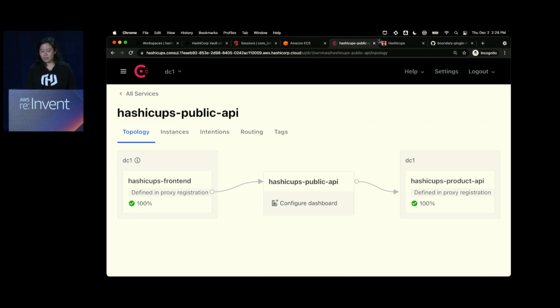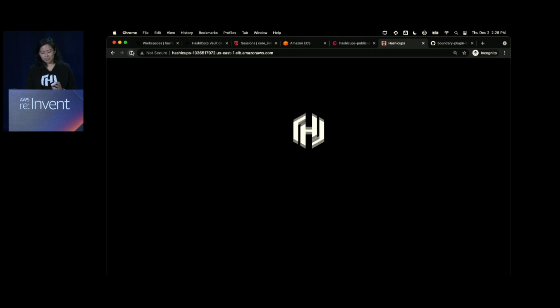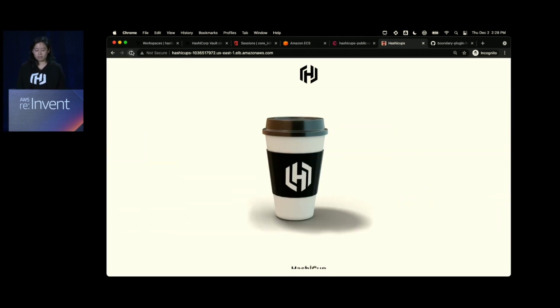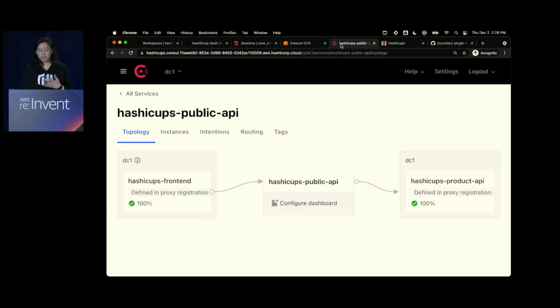So once this is connected up, if I refresh, let's hope this works, I can now once again order my cups accordingly. So I can go and pick anything out of the menu, I can scroll, and if let's say something is happening, maybe I want to deploy a new version, I can also use the same approach, the service mesh capabilities here, to also control traffic between multiple versions. I can say, okay, turn off traffic to this application or to this identity specifically. All right, I think we're at the end of that.